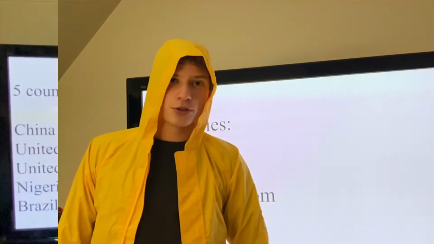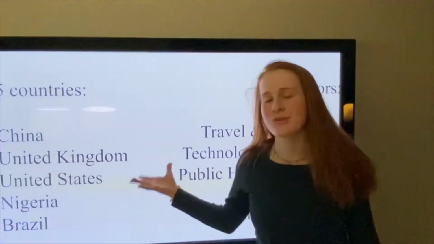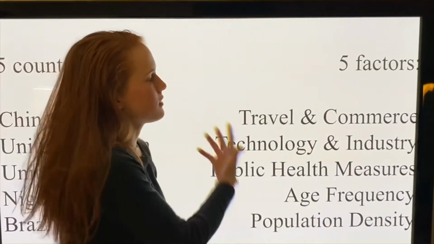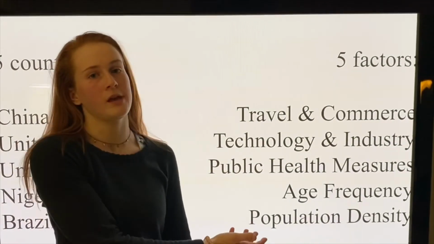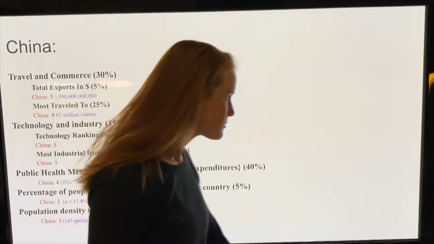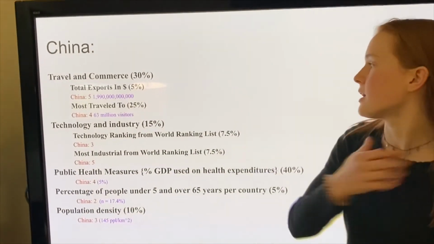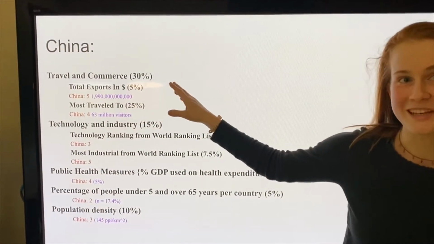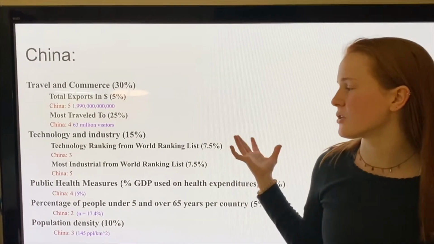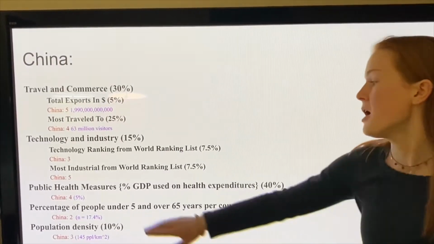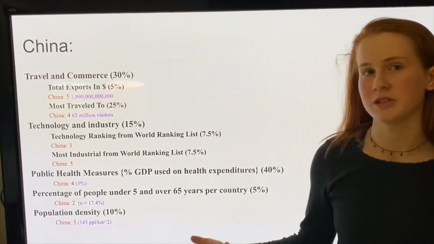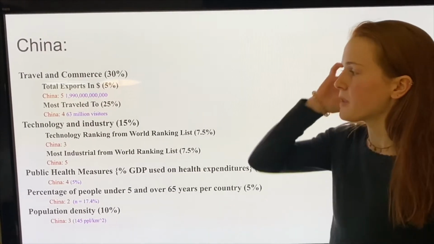Now to our next producer. So we took into account these 5 countries. We chose one from each major continent and looked at these 5 factors to show each country's susceptibility to getting the coronavirus if you're living there. We started off with China and gave, through research, each factor a different percentage to show how important it is or how much it affects the susceptibility, with public health measures being at 40% and having the most weight in one of these countries' susceptibility to catching the coronavirus.